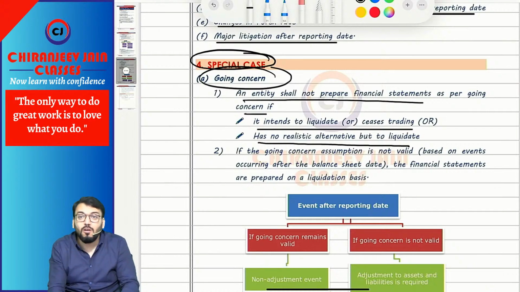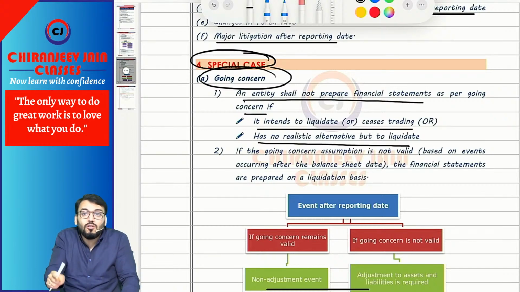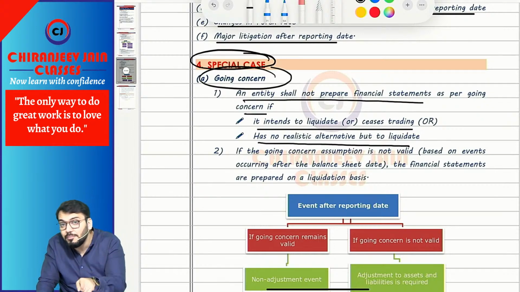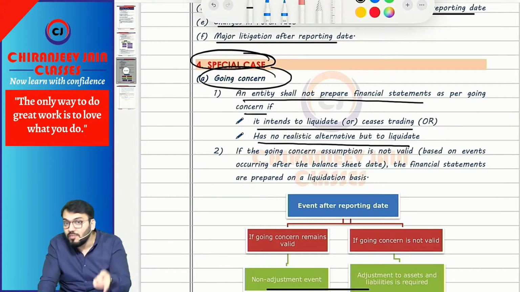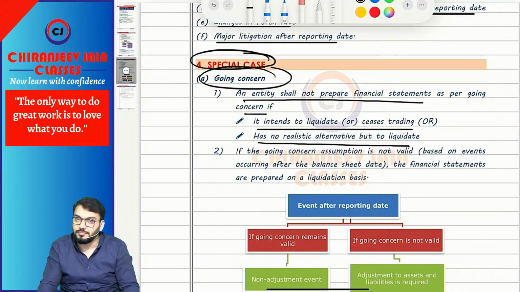Has no realistic alternative but to liquidate. So if there is an intention to liquidate, or intention to cease trading, or there is no other option, only one option available, that is to liquidate, it means now the entity becomes non-going concern. And once the entity becomes non-going concern, the financial statements will be prepared based on the non-going concern assumption.